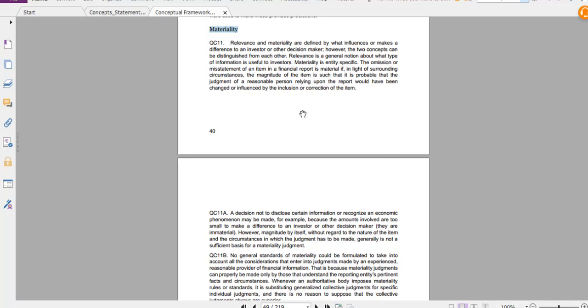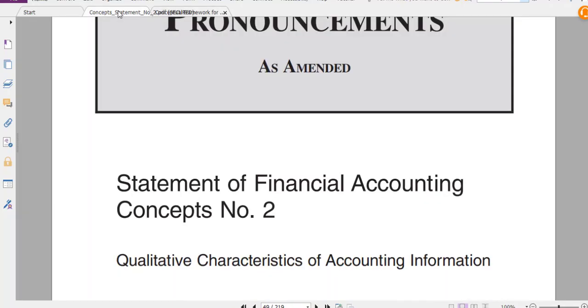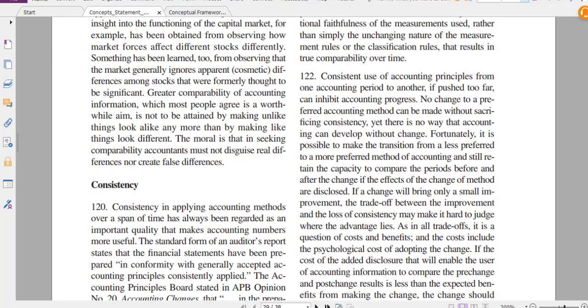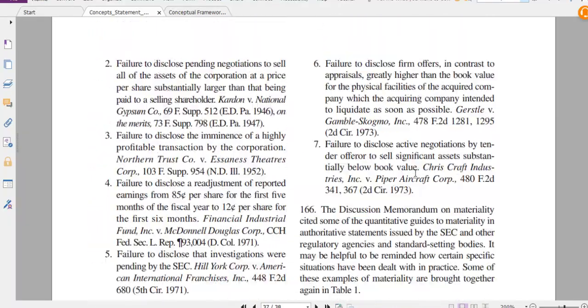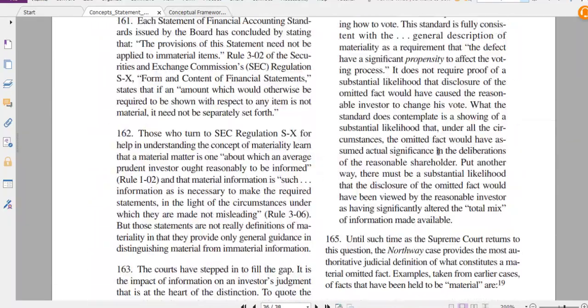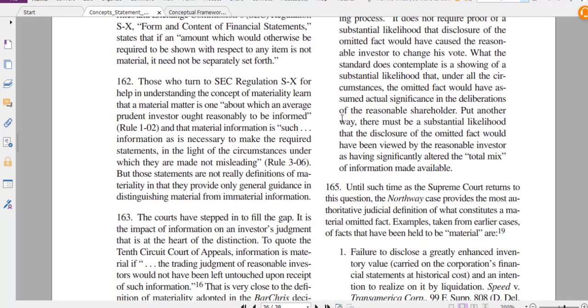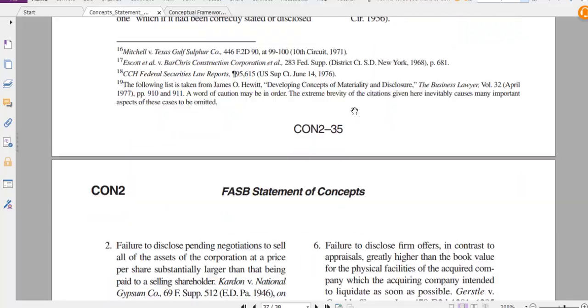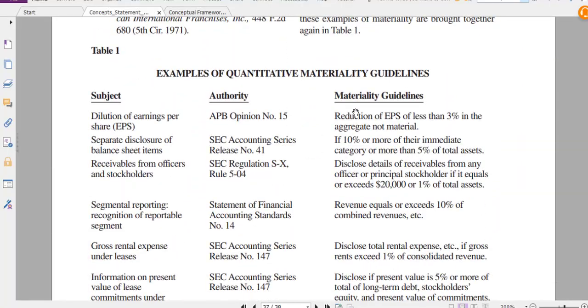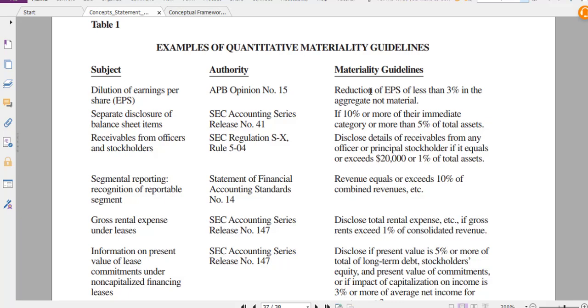If you want to find specific information on quantitative materiality, again, it's easiest to find in concept statement 2, which was superseded by 8, but the information is still valid. As a matter of fact, if you go down to the very bottom, there's an appendix, quantitative materiality considerations, where they give you examples that you could use. If you even go further, they even talk about these examples that you could use straight in this table. So that's very useful for you.